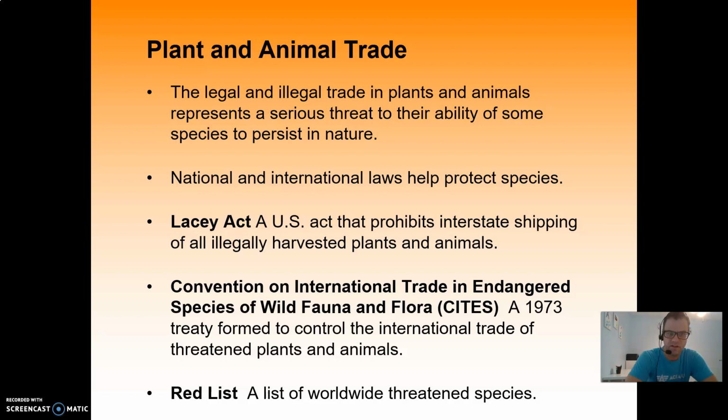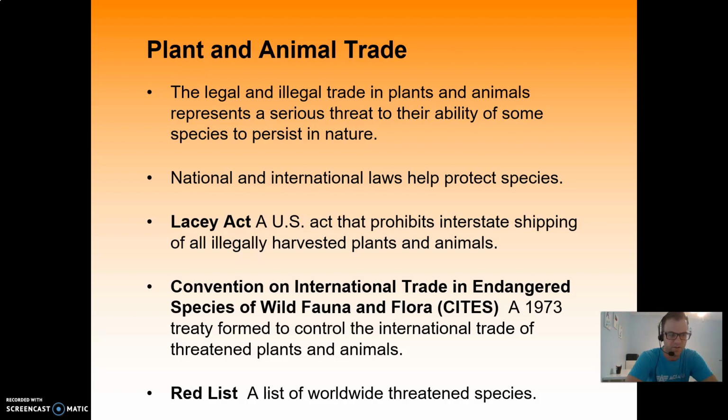Now, the Convention on International Trade in Endangered Species of Wild Flora and Fauna, or CITES, is a 1973 treaty formed to control the international trade of threatened plants and animals worldwide. So it's not just within one country, but worldwide that this is an issue. That's an international agreement, so you're not allowed to do this internationally.